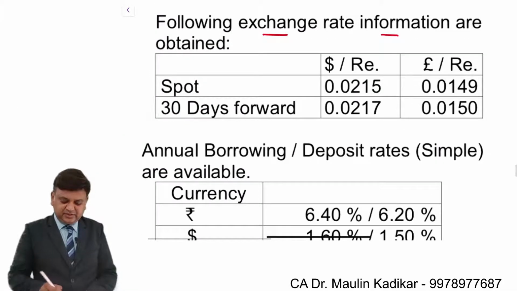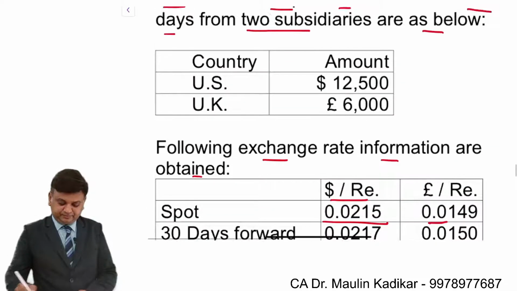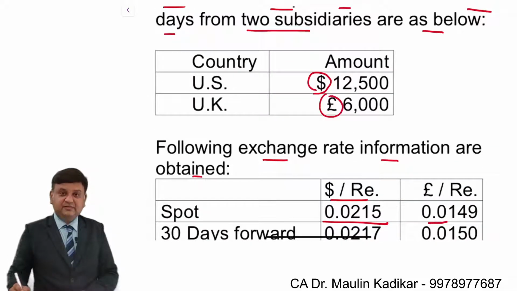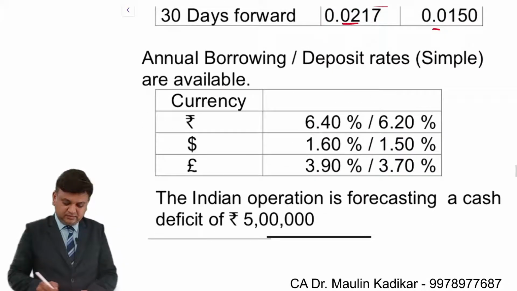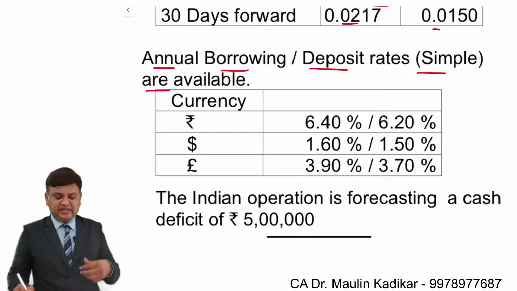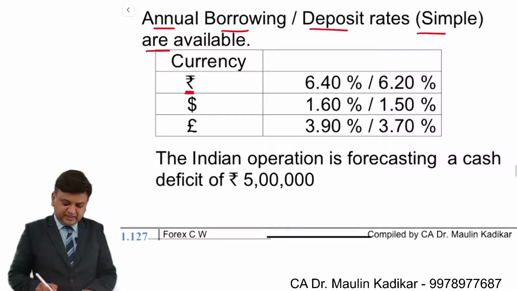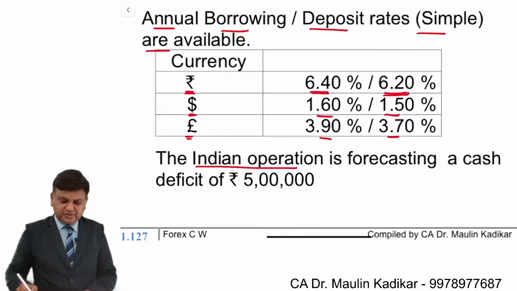Following exchange rate information are obtained. Spot exchange rate is given and 30 days forward exchange rate is given. The surplus is given in that respective currency. Annual borrowing/deposit rates, simple, that is simple interest calculation, are available for rupee currency, for dollar currency, for pound currency. If you invest, you will get 6.2. If you borrow, you have to pay 6.4. Investment, borrowing. Indian operation is forecasting a cash deficit.